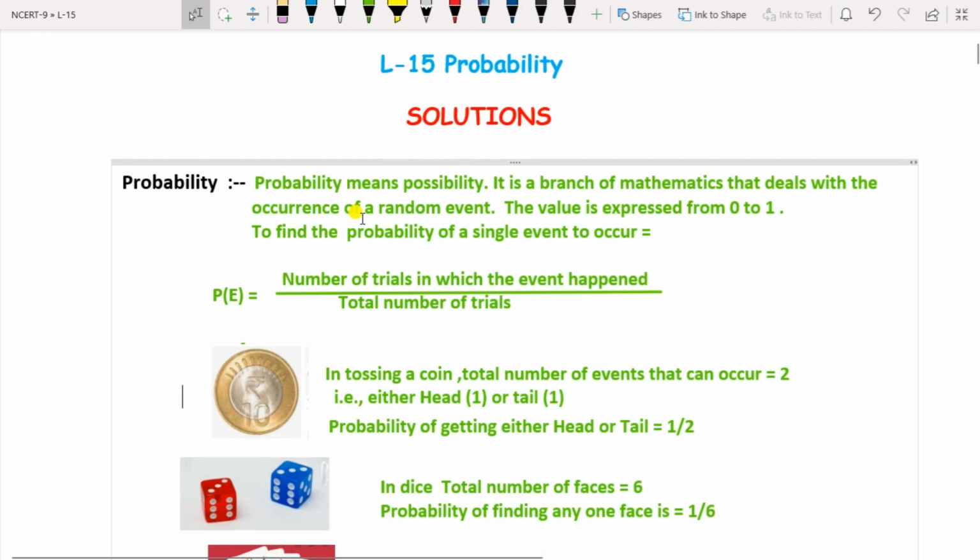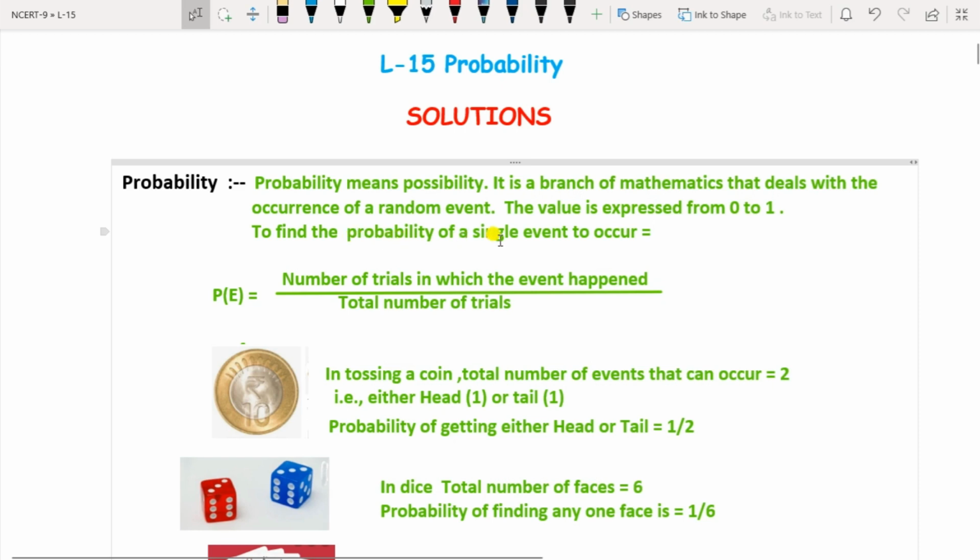Okay, let us start with lesson 15, probability. So what is meant by probability? Probability means possibility. It is a branch of mathematics that deals with the occurrence of a random event, and the value is expressed from 0 to 1. So probability means occurring of any event randomly. The value of probability is always a fraction between 0 and 1.